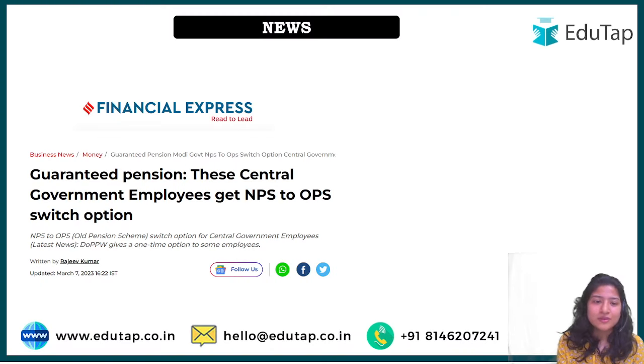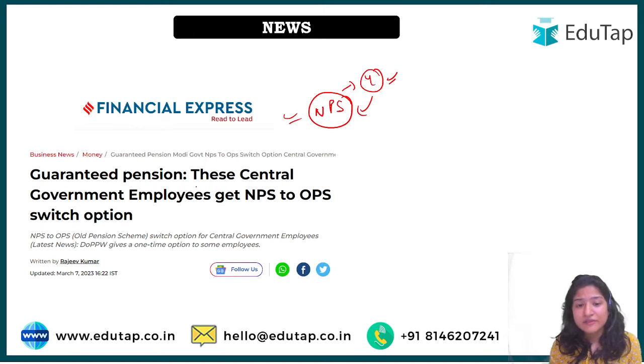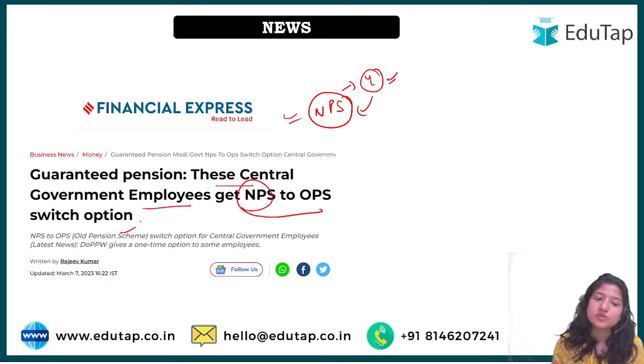Now let's come and understand about the scheme. So this was the news that we studied when we were covering NPS. NPS, I'll again say, look at it please, because there were 4 current developments that have happened under this, so high chances of coming in the RBI examination. Along with that, we also studied one news that central government employees get an NPS to OPS switch option. So a one time option till August has been provided to switch back to OPS. Okay, so why was it?